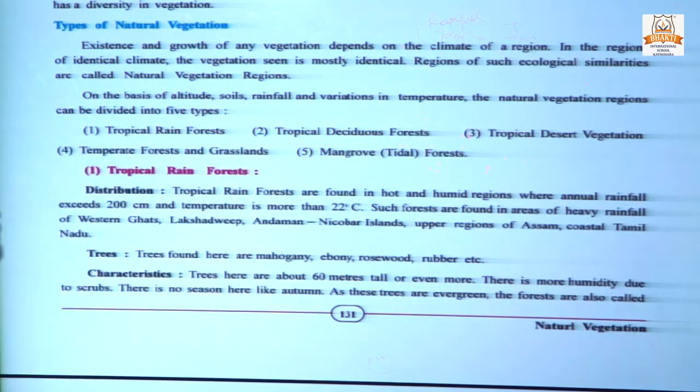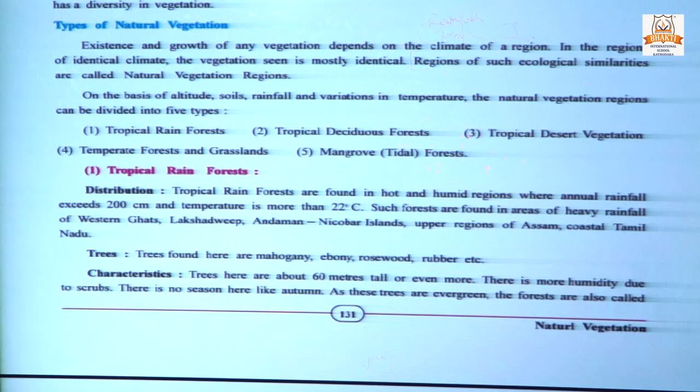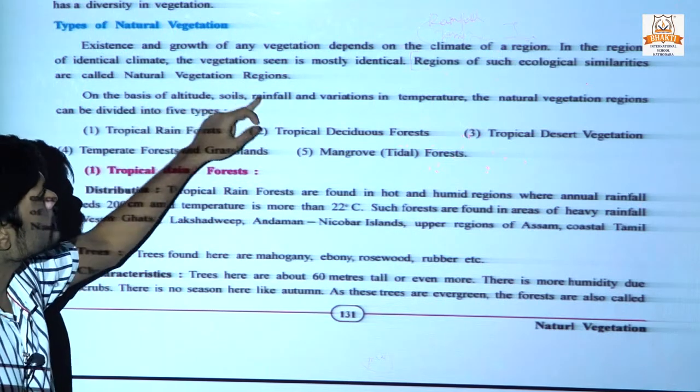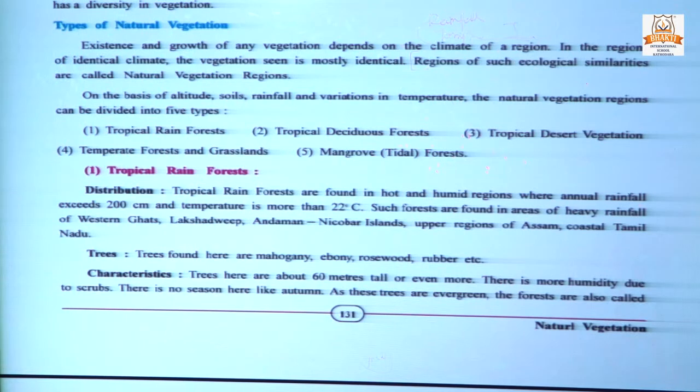Regions of such ecological similarities are called natural vegetation regions. On the basis of altitude, height, soil, rainfall and different kinds of variation in temperature, the natural vegetation regions can be divided into 5 types.